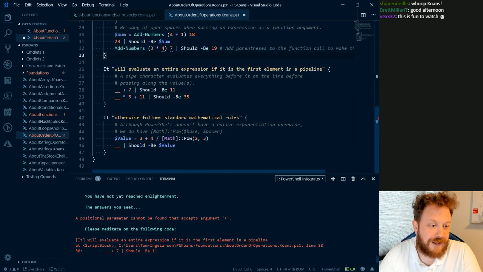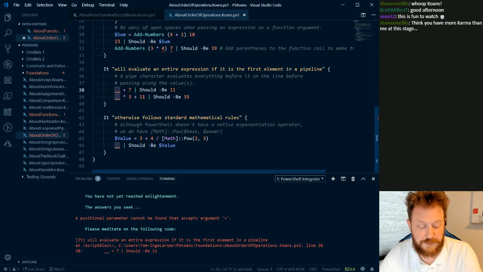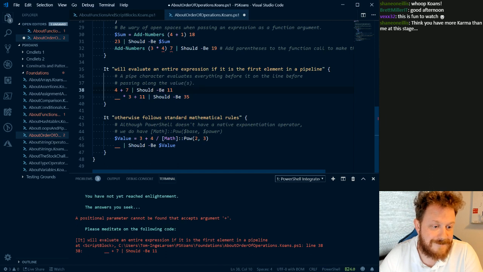Now it will evaluate an entire expression if it is the first element in a pipeline. A pipe character evaluates everything before it on the line before passing along the values. Okay. So this should be 11 then. And now we need 35.